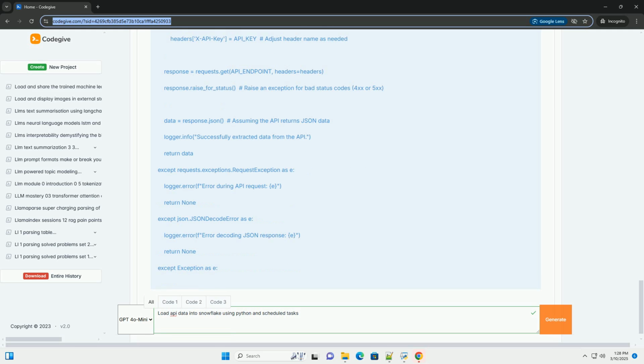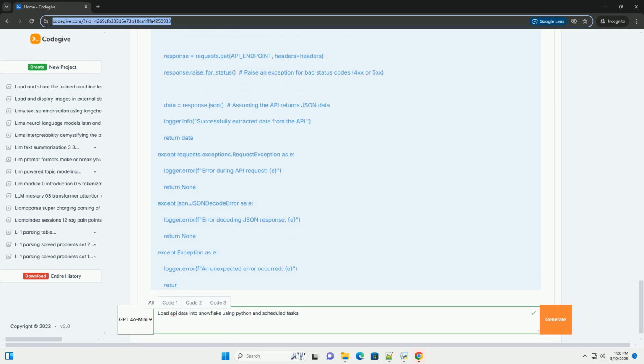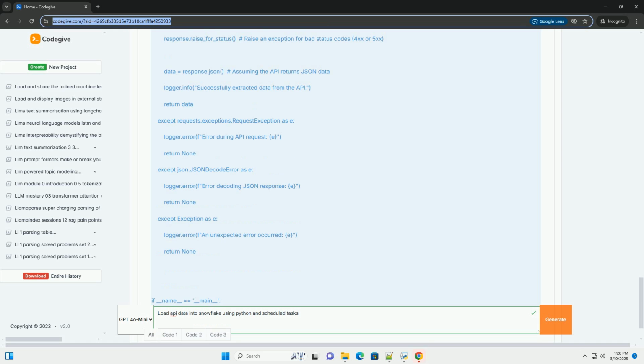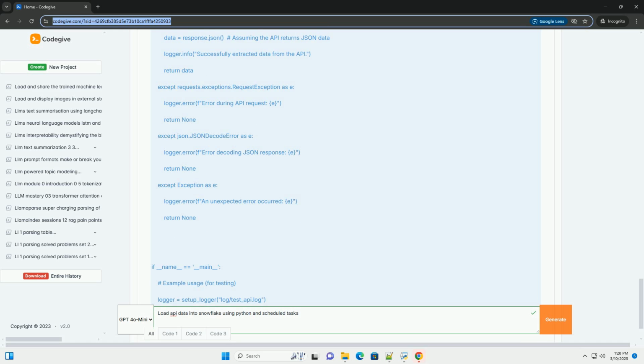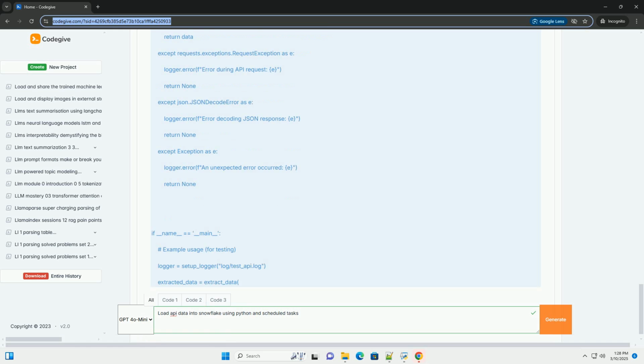Snowflake credentials. You'll need your Snowflake account identifier, username, password, database name, schema name, and warehouse name. Never hard-code these credentials directly in your script. Use environment variables or a secure configuration file. 2. Project structure. Let's create a well-organized project structure.